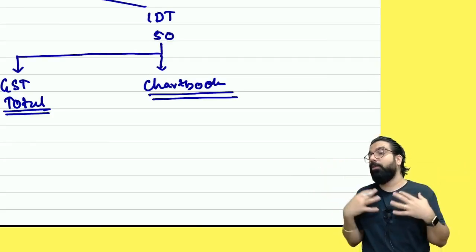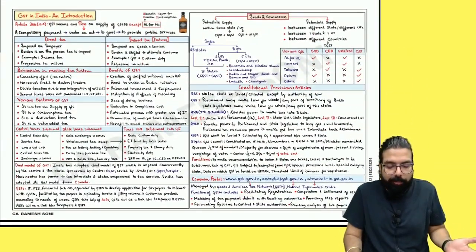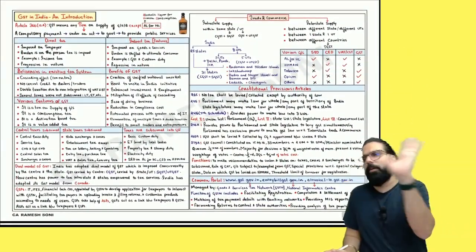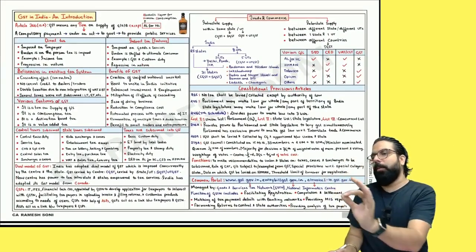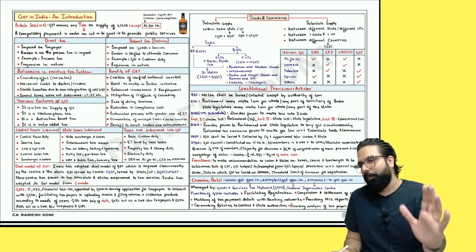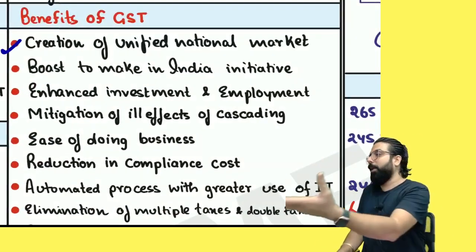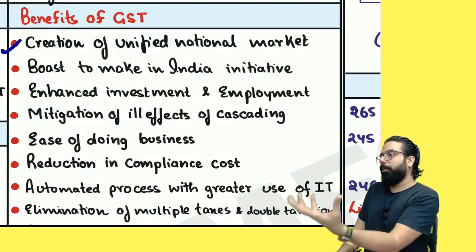Now, the chart book will be the main material. In the class, I'll be using the chart book as the main material. For example, if I talk about chapter number 1, this is your chapter number 1. When we finish it, you will understand and remember each and every point. If I tell you this first point, I'll explain it to you in the class.